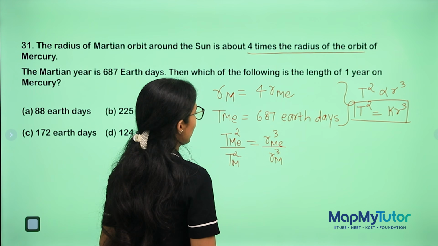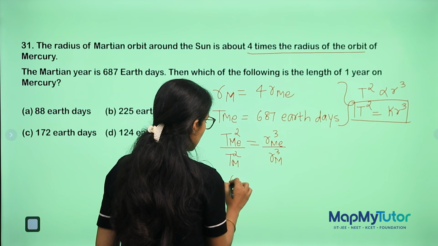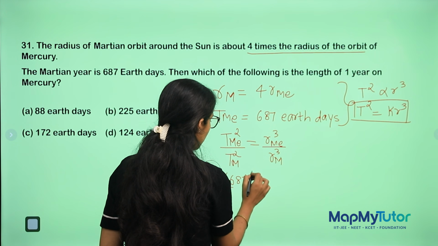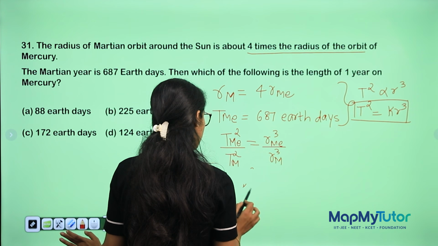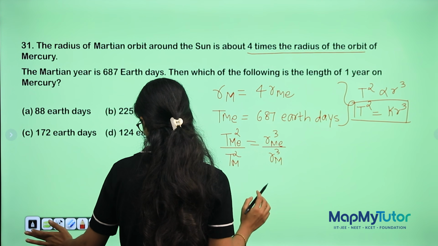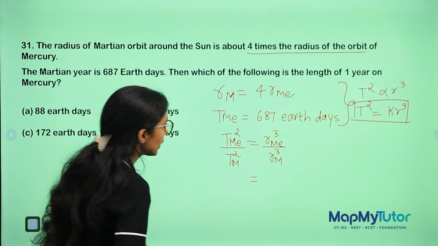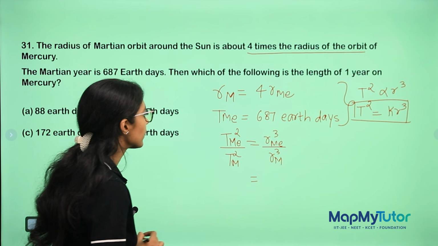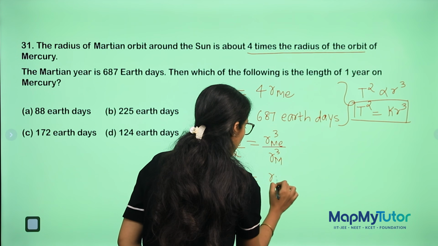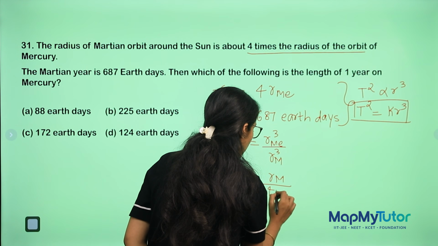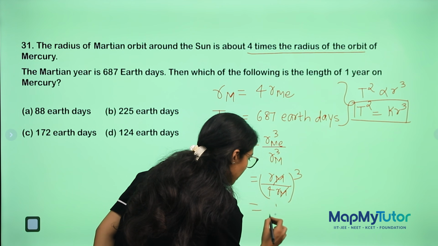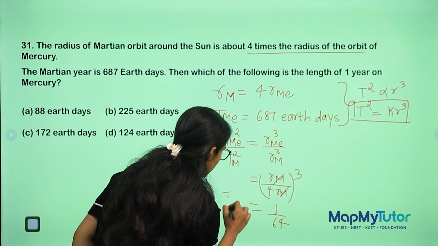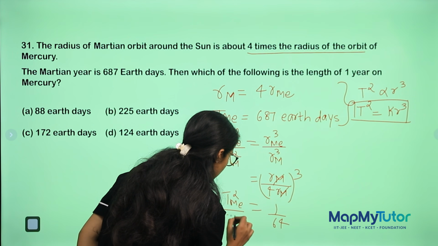Now, let's substitute the values. TM is given to me as 687, whole square. Oh, hold on. We will substitute that side first, for simplicity, nothing else. What is given to me? RMe is 1 by 4, so RM by 4RM whole cube. This will get cancelled. So I get 1 by 64 into TMe square by TM square.